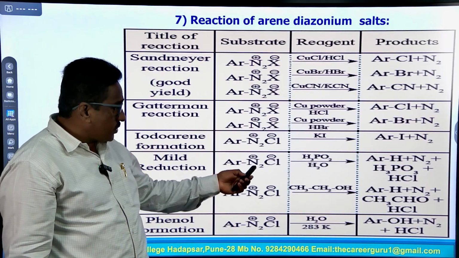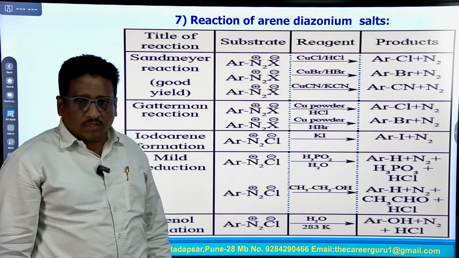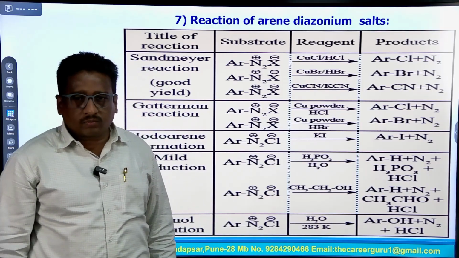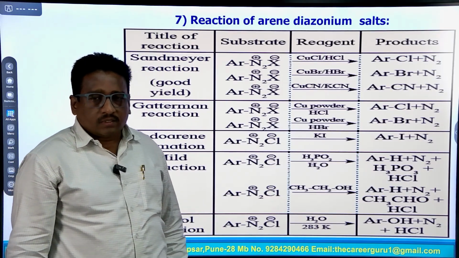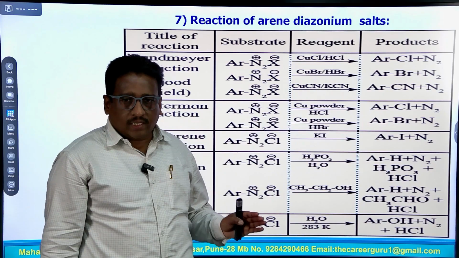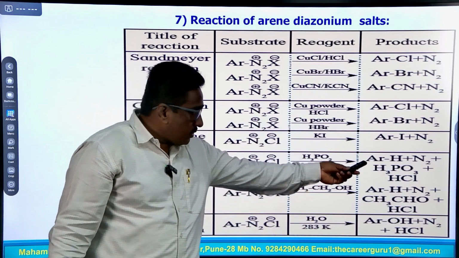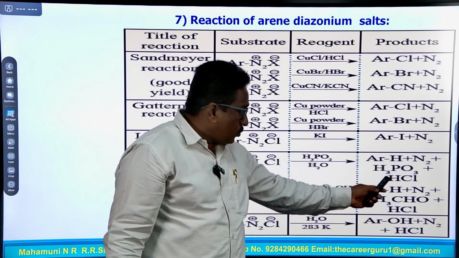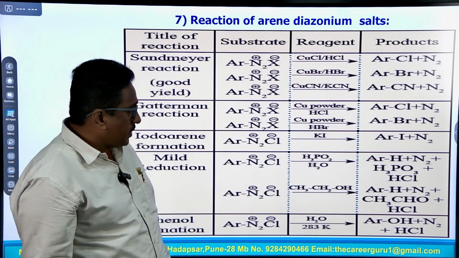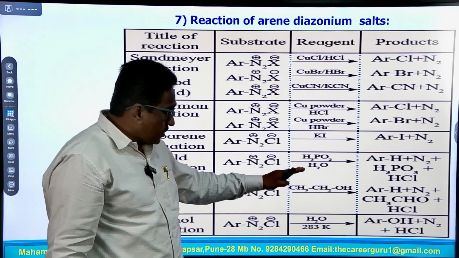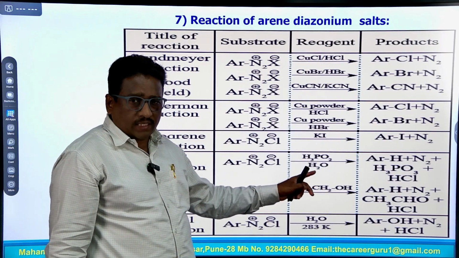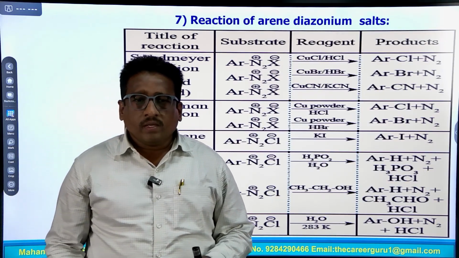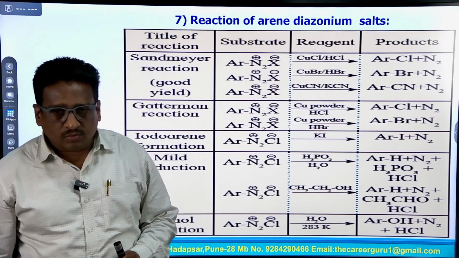So, ArN2Cl, means diazonium salt or diazonium group, reacts with H3PO2 and water, and in this reaction a hydrogen atom is attached to the benzene ring, forming ArH, means benzene molecule, by removing N2 plus H3PO3 plus HCl. So, in this reaction, one hydrogen atom from the water molecule attaches to the aromatic ring, and benzene forms from diazonium salt.